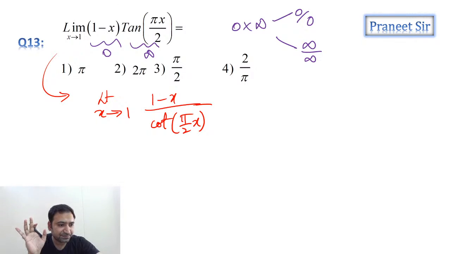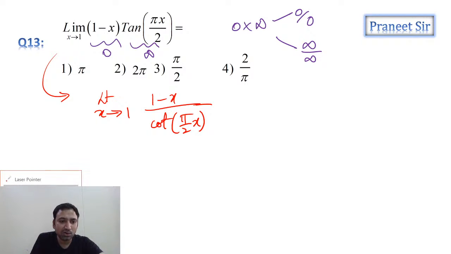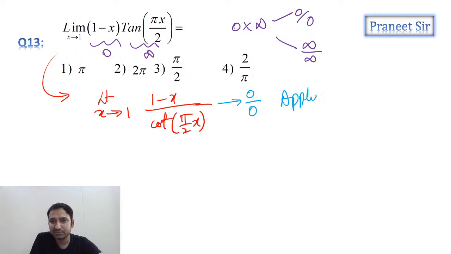Now tell me, guys, 0 by 0 फॉर्म को हम convert कर दिया, ठीक है ना? So now guys, tell me, is it in the form of 0 by 0? Can we apply L'Hospital rule? Apply L'Hospital rule. L'Hospital rule apply कर दो, ठीक है? चलो, if you apply L'Hospital rule here, what are we getting, guys?